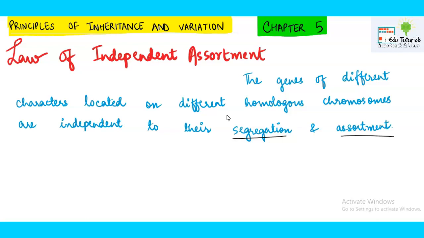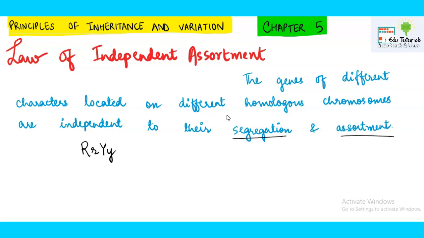Now let's take the case here of the dihybrid cross. In the dihybrid cross, while we were doing the selfing of the F1 individual, we had this genotype with us. If you have not watched my video on the dihybrid cross, please do so before coming to this one. This was the genotype of the heterozygous parent.